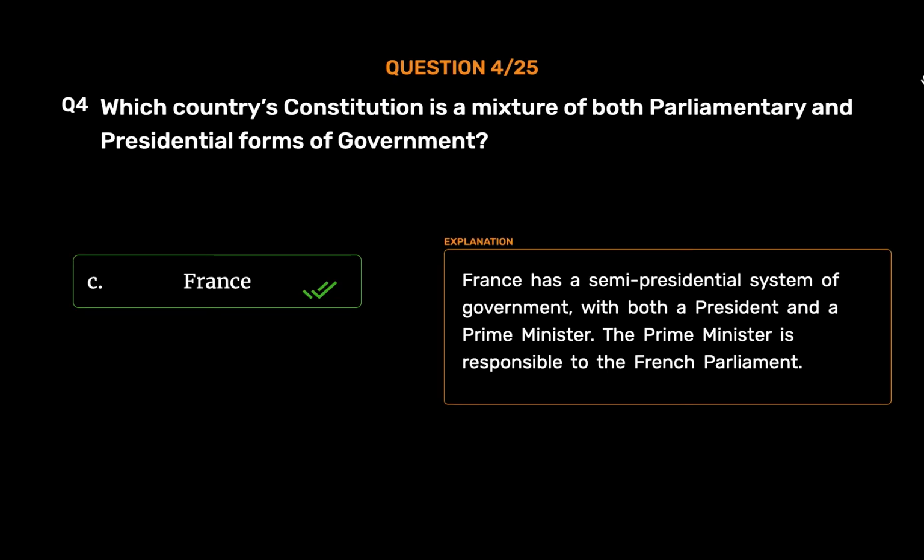France. France has a semi-presidential system of government, with both a president and a prime minister. The prime minister is responsible to the French parliament.